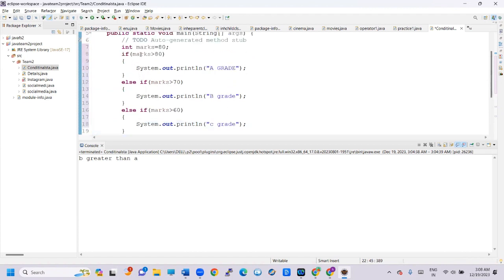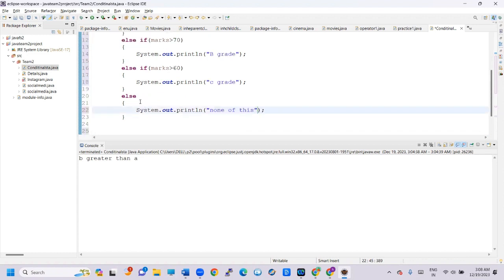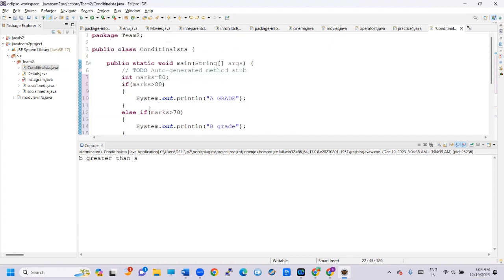So if you want to use only one statement or two statements, we can use if else statements only. If you want to use multiple statements, we can use else if ladder. So if I give here 90, what will we get? 90 is greater than 80, right? So we can get A grade.